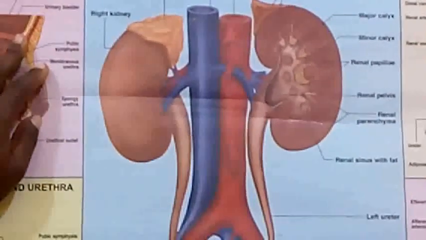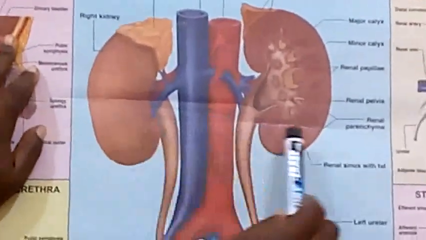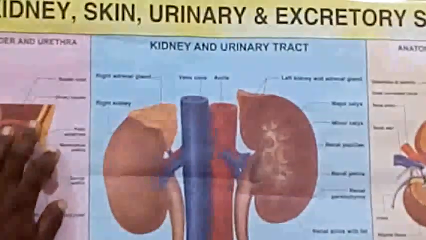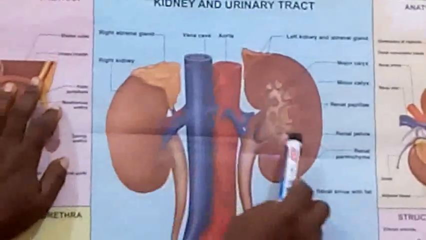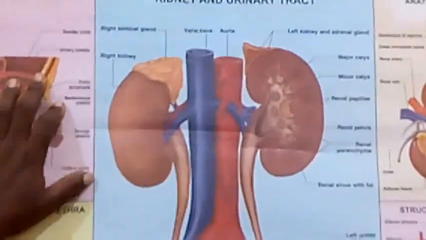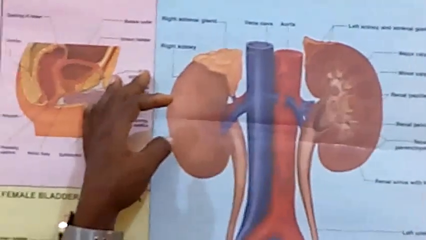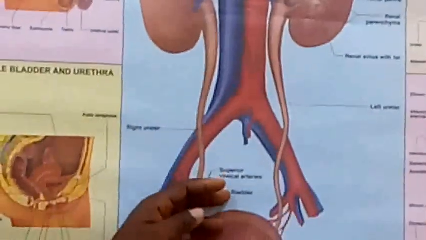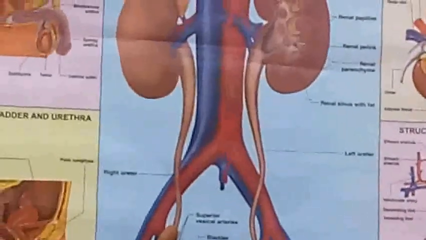Now, when we look at... Alright, this is the kidney, how it looks in our body. I've told us that there are 2 and they have the shape of beans. So the kidneys in the human body have the shape of beans. You can just see it here, and they are 2. Now, what are these kidneys responsible for? Which waste product do they remove from the body? The kidneys in the human body are responsible for the removal of what? Urine. The kidney helps to remove urine from the body.